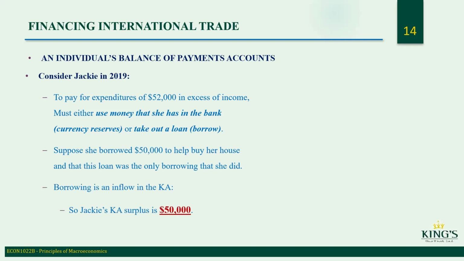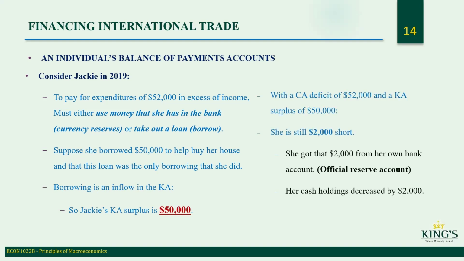And then she's $2,000 short, so she got that $2,000 from her own bank account. So that might be savings in this case. She got $2,000 from savings and $50,000 from debt. So the deficit she paid for with mostly debt, with mostly borrowing, but with some savings.